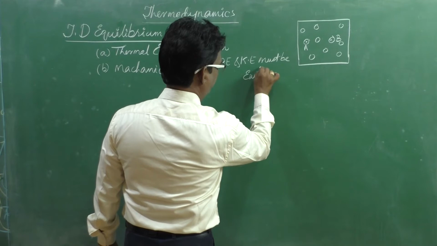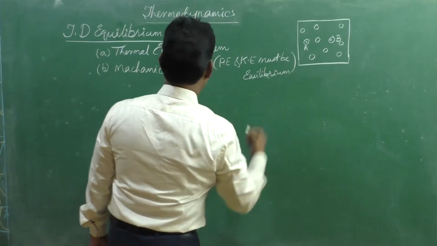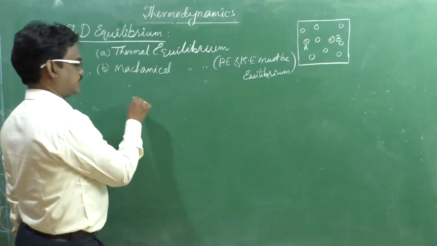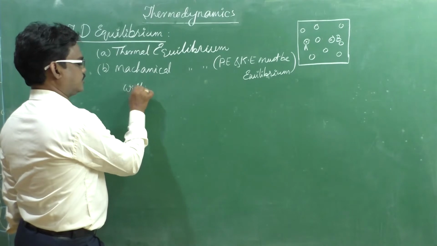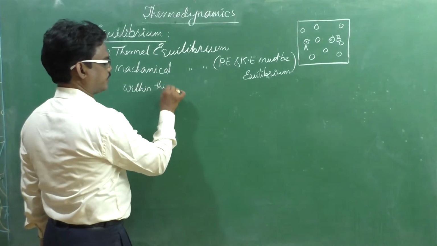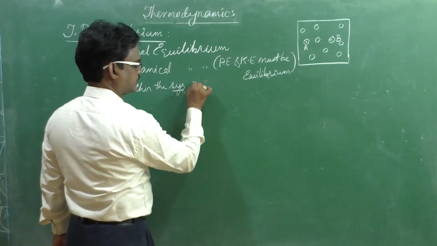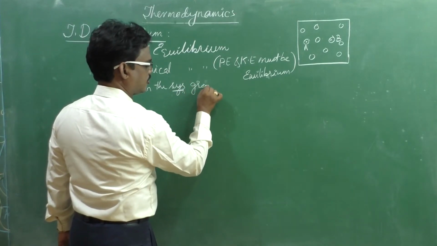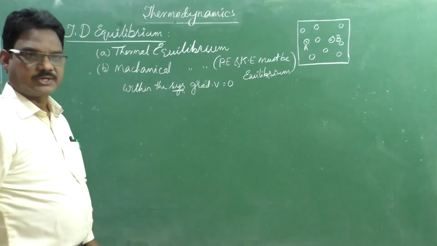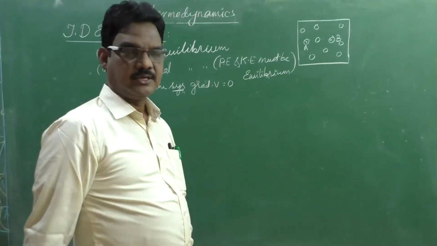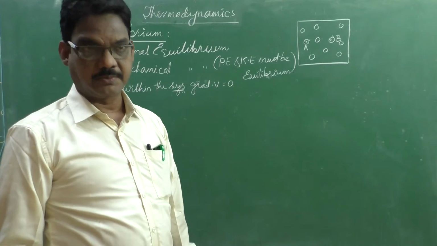And within the system, the velocity gradient must be equal to 0. There is no velocity gradient. That condition we can call the mechanical equilibrium condition.